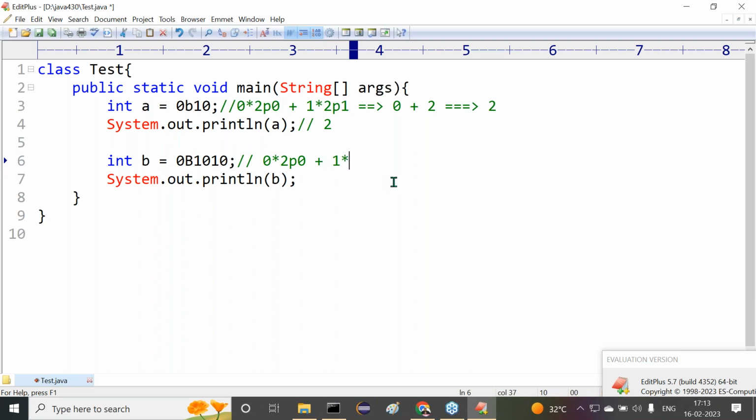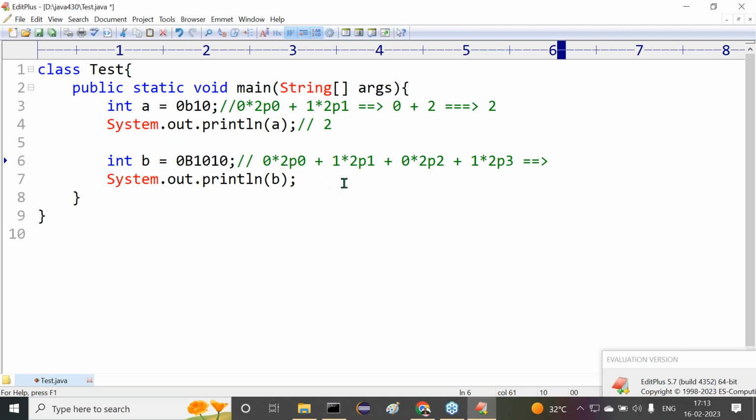1 star to the power 1, plus what's next? Again 0 star to the power 2. Then plus, what's next? 1 star to the power 2. That is 3. Right. Now tell me, what values are we getting here?